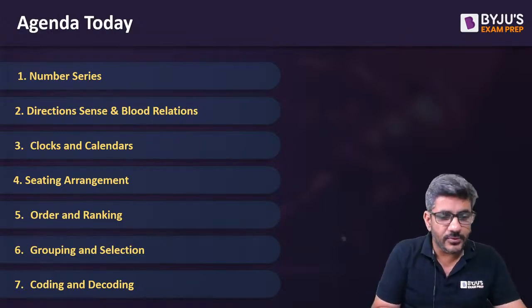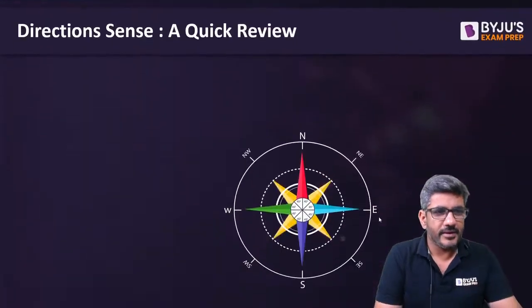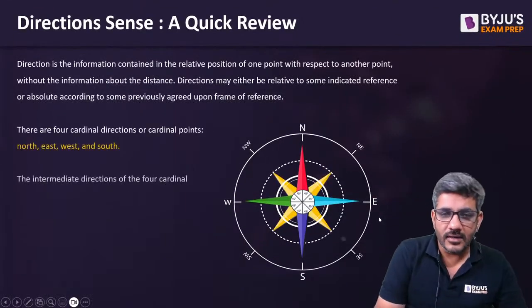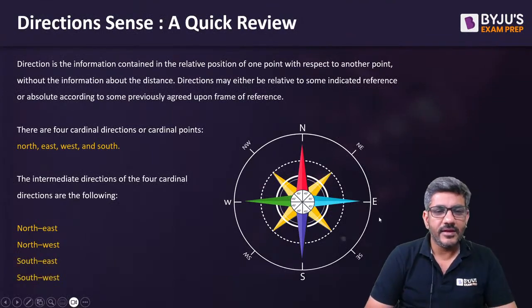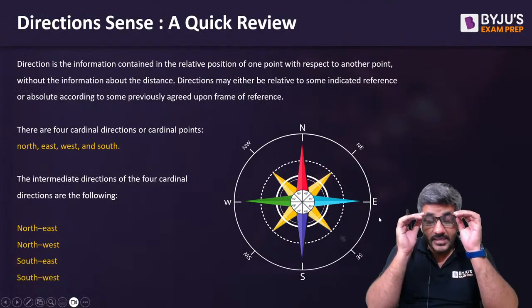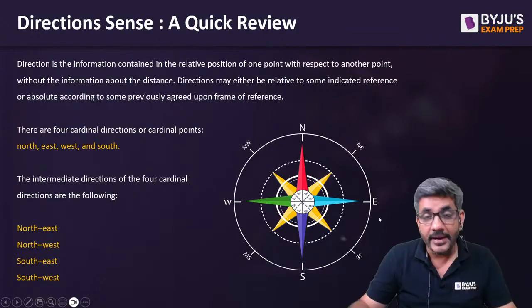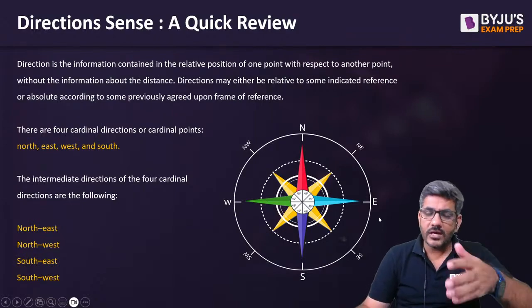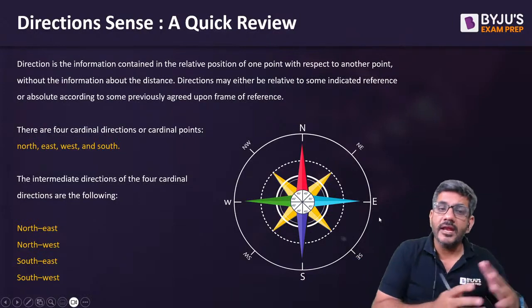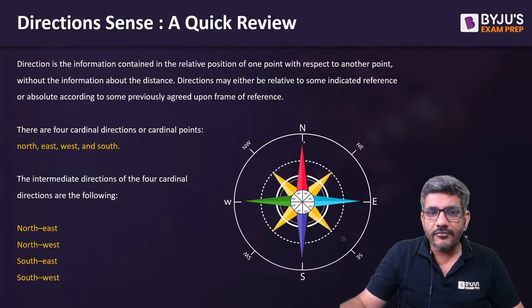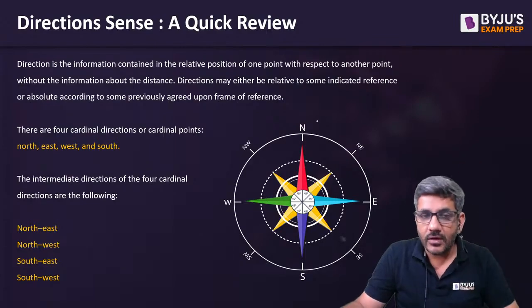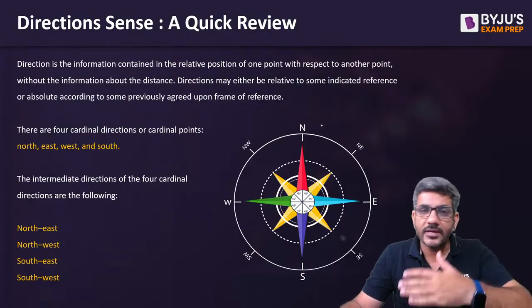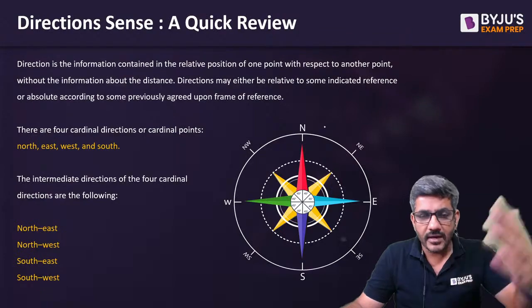Yes, let's start with today's topic. So first of all, a beautiful picture regarding direction sense that you need. I think this compass kind of figure would always be there in your mind. Of course, you can look at it from the perspective of India's map as well. If you make India's map, on the upper side of the map you have the northern region where you have Jammu and Kashmir, Punjab, Haryana and all.